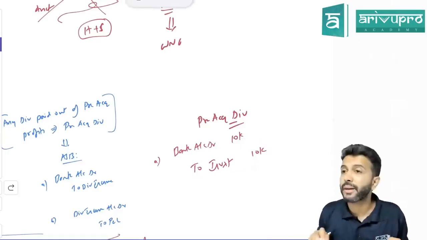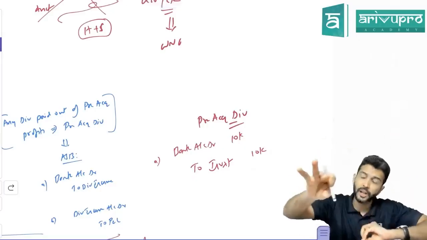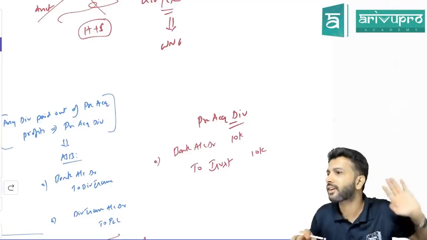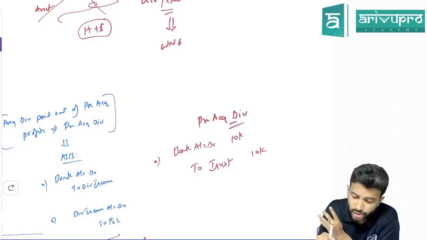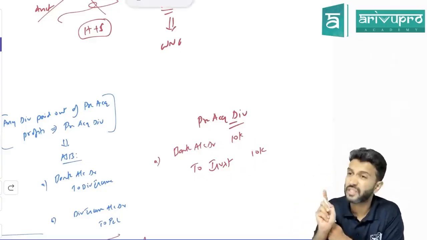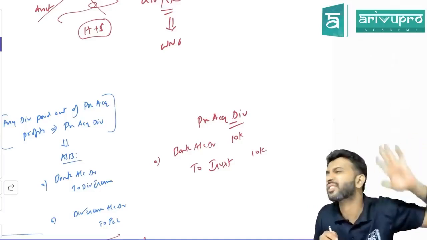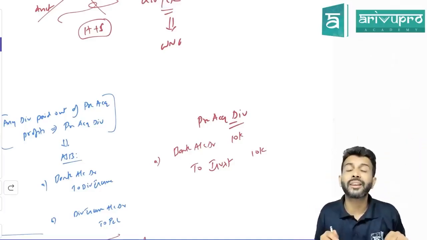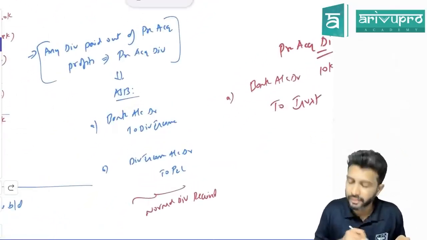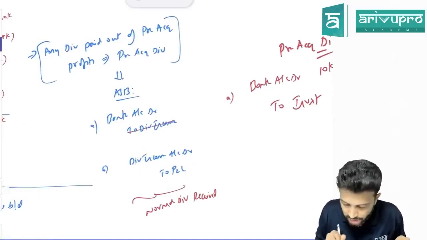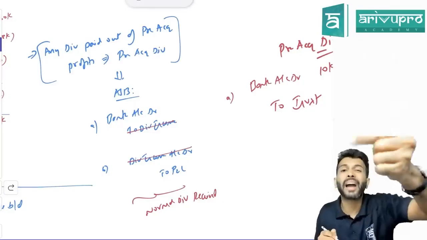Instead of crediting investment, they will say in the adjustment. In this problem, it is not there. In the examination questions, if you get pre-acquisition dividend, 99.99999% this adjustment will be there. What they will say is, this pre-acquisition dividend, ideally you should adjust it against the cost of investment. That means investment should be credited. But they'll tell in the problem that the P&L account has been credited. When will the P&L account get credited? If it is your normal dividend. What is the journal entry for normal dividend, sir? Bank to dividend, dividend to P&L. So if you add these 2 entries, what are you getting? Dividend debit, dividend credit, nullified. Effectively, what is the journal entry? Bank to P&L.